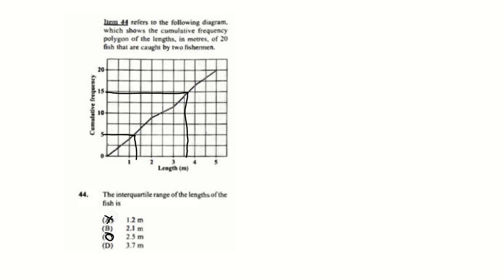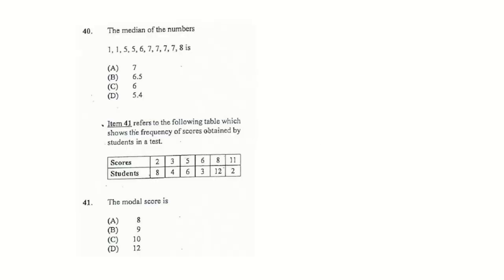So it would not be A and it would not be B. And definitely it would not be D because we're looking for the difference between here to here. It would not be 3.7 because that's not 3. It can't be 1 because we know 1 is 2 spaces. We have 4 spaces, so it's either B or C. But we have this additional here and this additional here. That can't possibly just be 0.1. So from a process of elimination, it would be 2.5. And that is the end of May, June 2018.